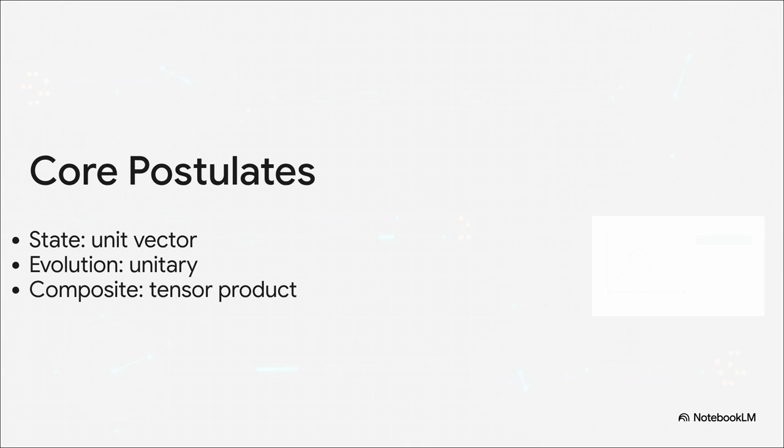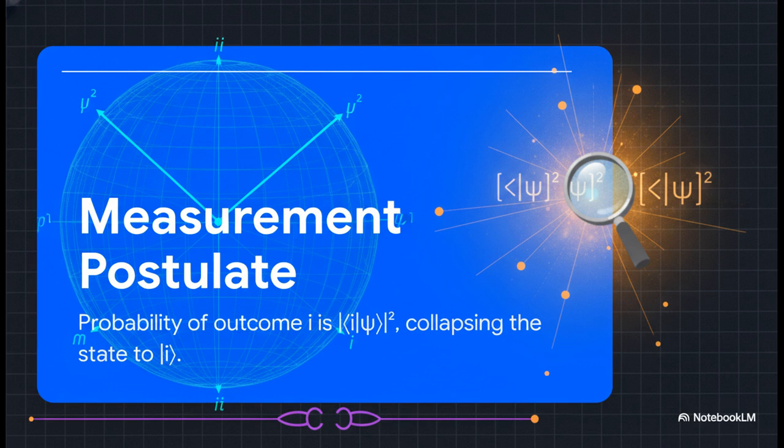And then postulate 4 lets us scale up. To describe multiple qubits together, we just use a tensor product to combine their individual spaces. But here is the crucial point.